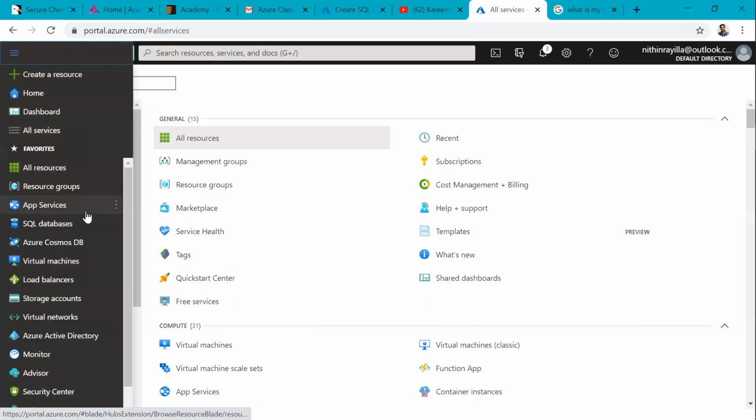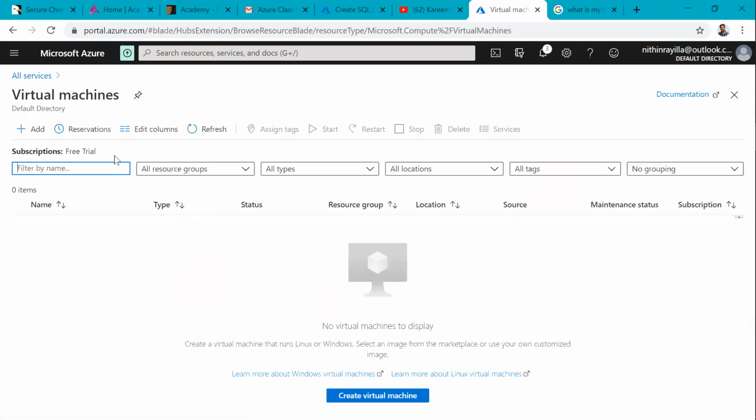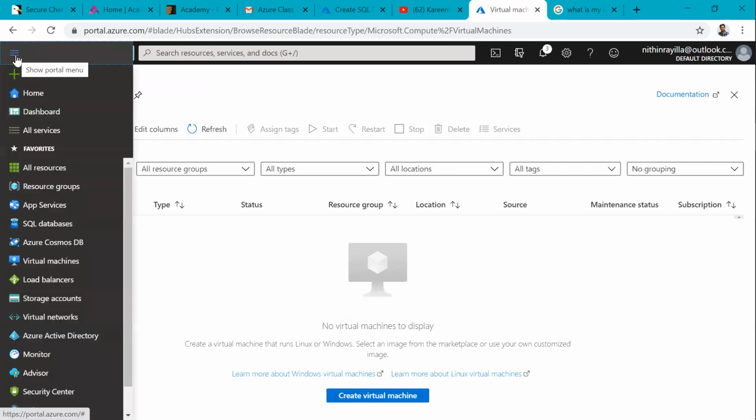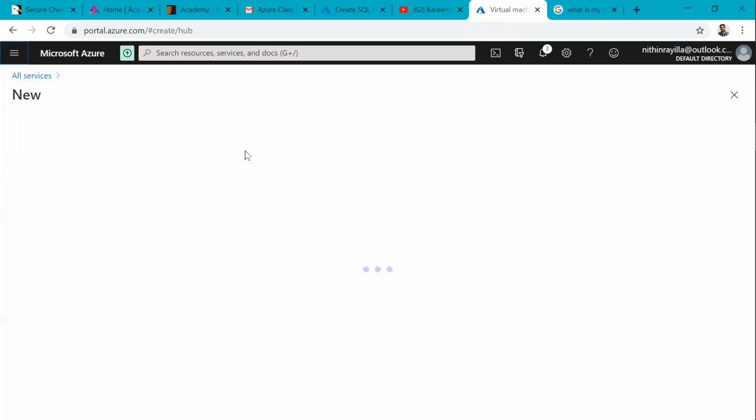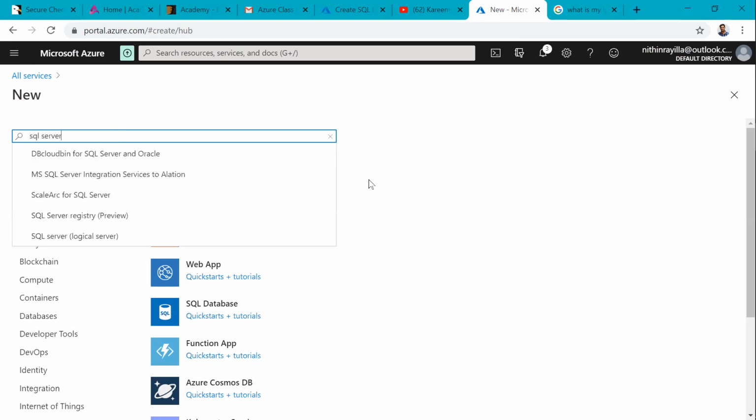So I'm saying here virtual machines. By default, no virtual machines are there. We can say create virtual machine. Once again, if I go back to tabs here, create a resource is there. If I take that, it is asking what do you want to create. Marketplace is there. Already templates are there, images are there. Just configure and use. SQL Server, I am saying.